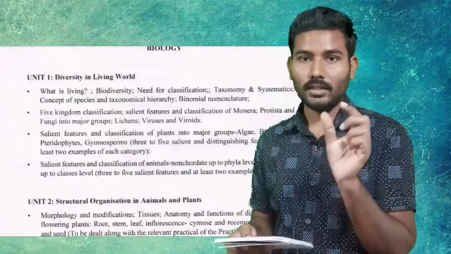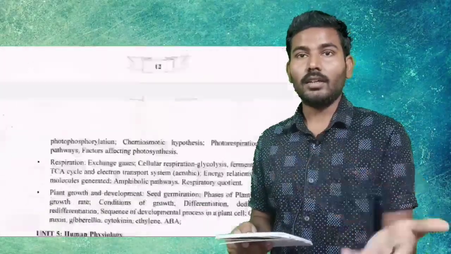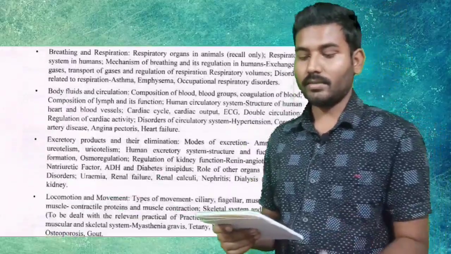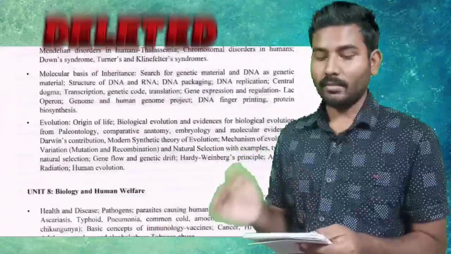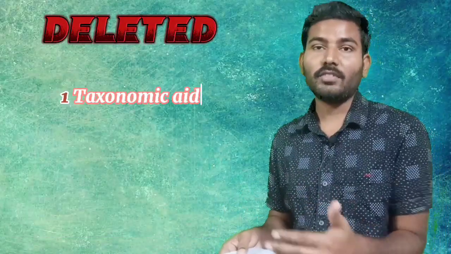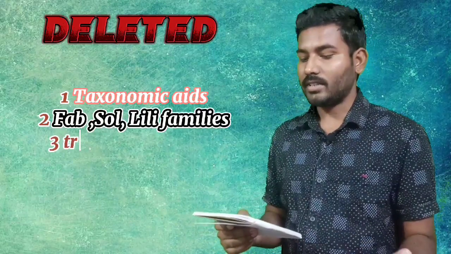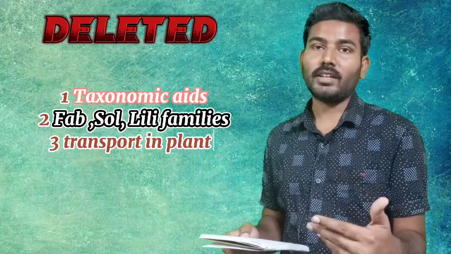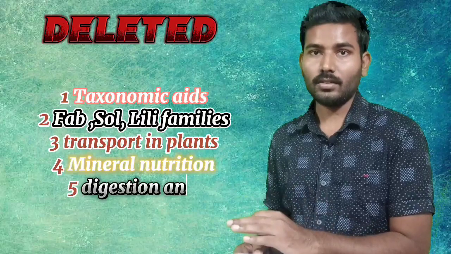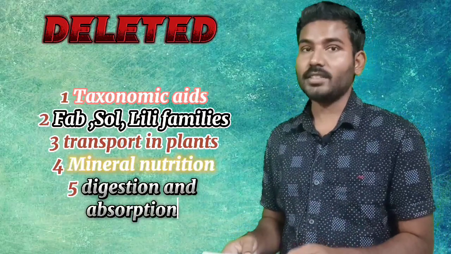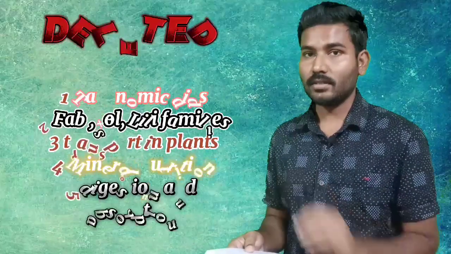In case of the biology syllabus, there is a reduction and a few concepts are added. In class 11, the deleted chapters are, first, taxonomic categories, a concept deleted from the living world chapter. After this, Fabaceae, Solanaceae and Liliaceae are not mentioned in the syllabus, which means we have to assume they are deleted. After this, transport in plants is deleted, mineral nutrition is deleted, and digestion and absorption is also deleted.